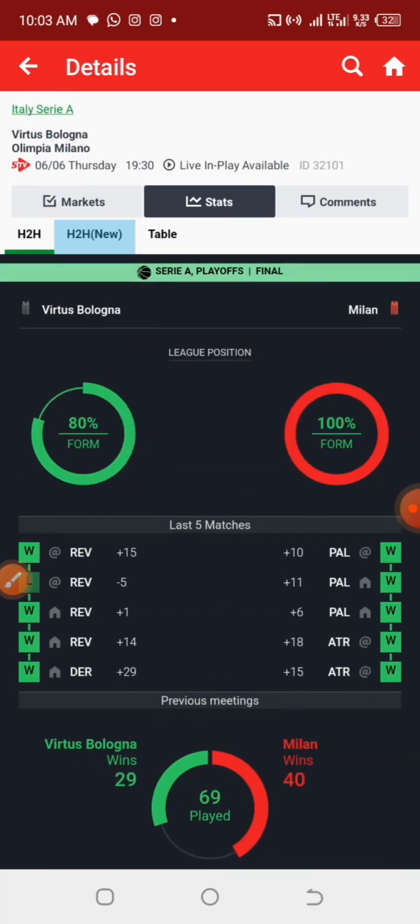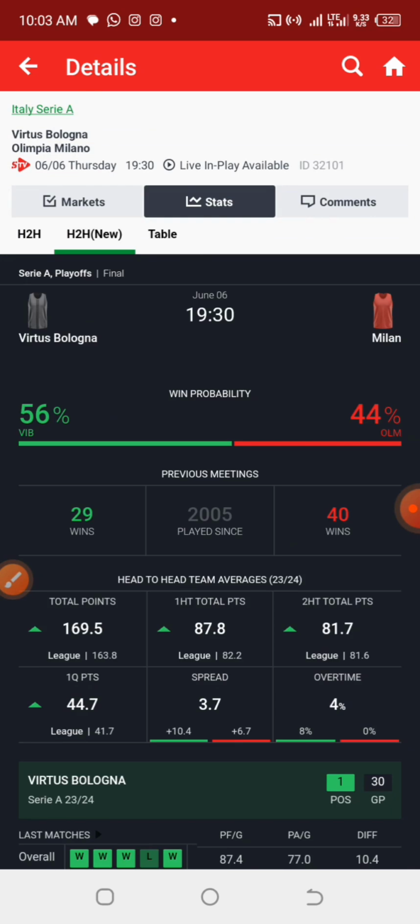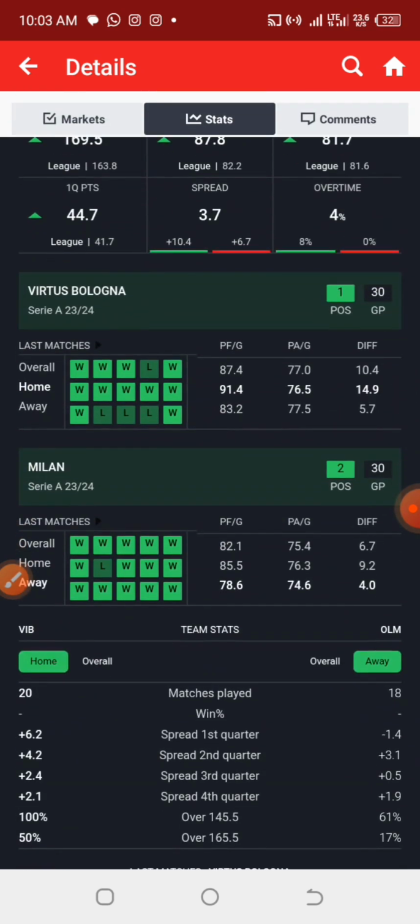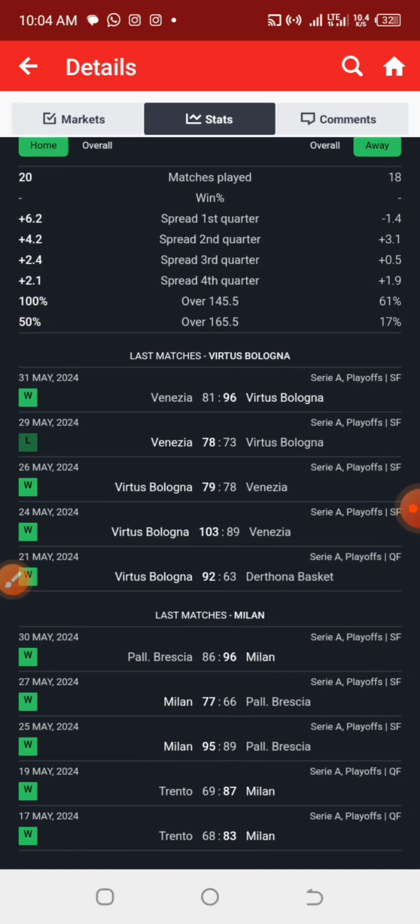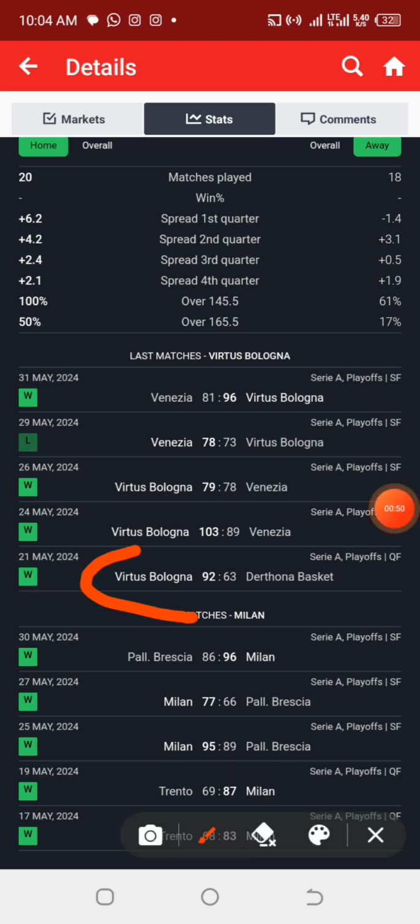Now let us check their last previous games with other teams, and I'm going to pick. So don't forget, for their match against each other, the total figure we're having there is 155. Now let's check here. In this aspect too, that is their last previous games with other teams, I'll be picking two figures also. These two figures happen to be their medium point in the last 5 games. So I'm picking 92 for the home team, and I'm picking 87 for the away team, which is Milan. Adding these two together, you'll be getting